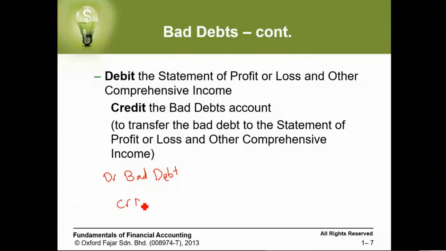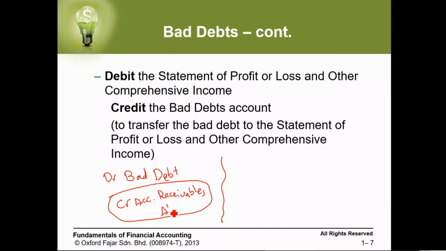Then we need to close this one, which is closing the customer account. So accounts receivable, or we can put Ali, or whatever the name of the customer is. Then we need to close this bad debt account which we opened. Normally we close it in the income statement. So to close it, we credit bad debt.